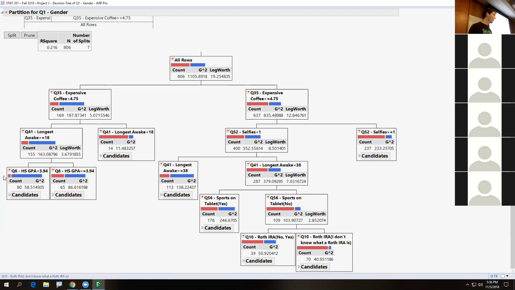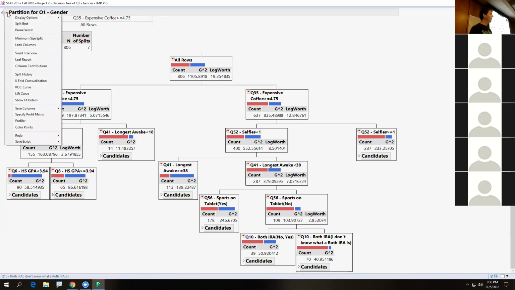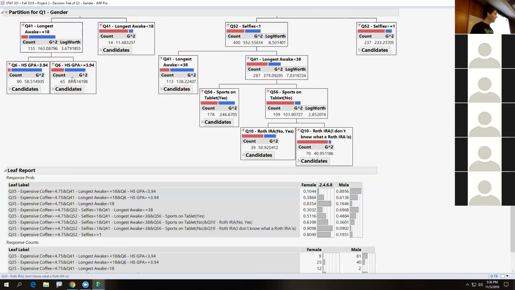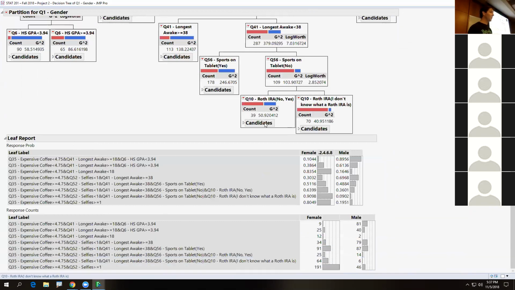But do look over here. Do we have any females in this category? We do. How in the world would I know how many females are in that category? Go to the leaf report, which tells you about the leaves. That was leaf number what? 1. It's the farthest on the left. Make sure on your leaf report to write 1, 2, 3, 4, 5, 6, 7, 8. And that would go with 1, 2, 3, 4, 5, 6, 7, 8. The bottom terminal leaves are the ones in the leaf reports. So 9 out of 81 right there.